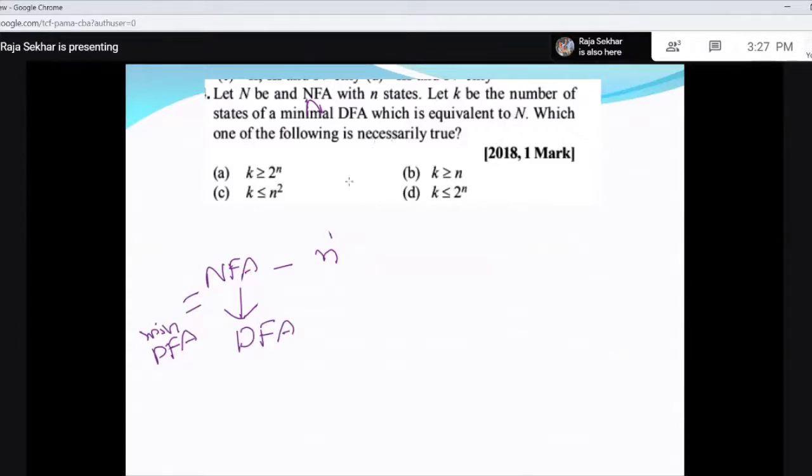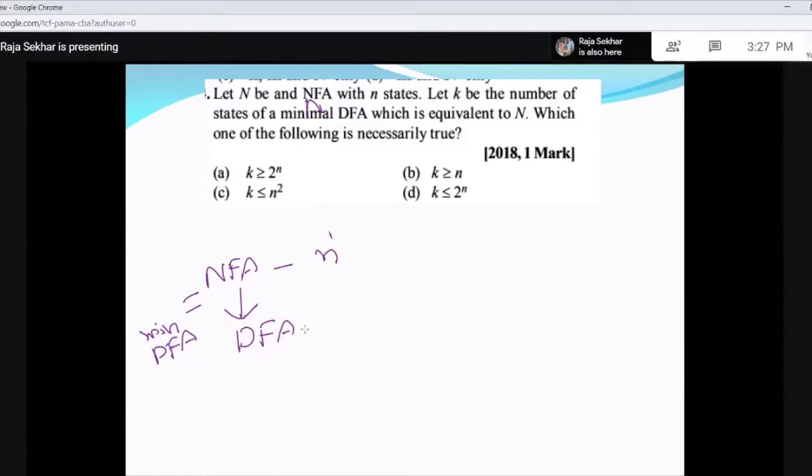K greater than or equal to n. What is K? K is the number of states. So what is the relation between the states of the NFA and the states of the minimal DFA? Suppose I convert this NFA into a DFA.